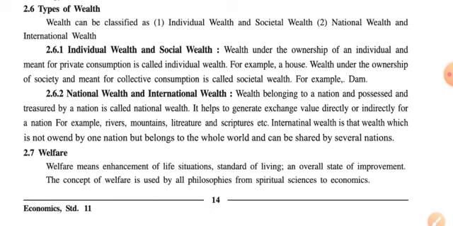For example, rivers, mountains, literature and scriptures, etc. So, as the name suggests, national wealth is the wealth of a particular nation, which they possess, and it is a kind of treasury, treasured by a nation. It belongs to one nation only, and all the benefit which accrues by using it or by letting it on rent accrues to the nation only.